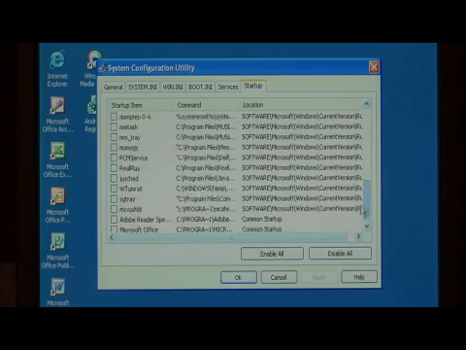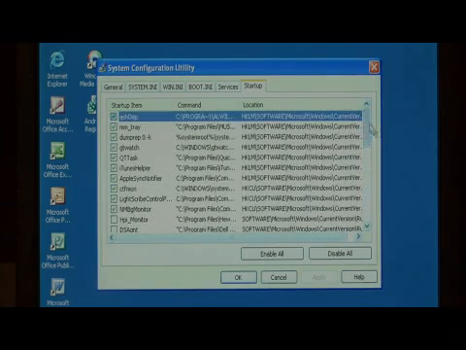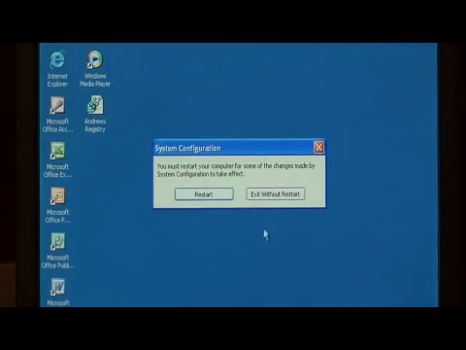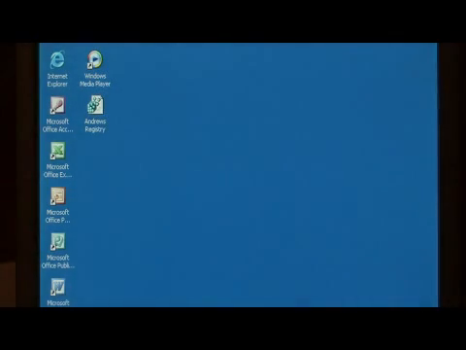These run in the background, so when you go to restart your computer, it first has to stop all of these programs before it can restart. To keep them from running, just uncheck them and select Apply. The programs that we uncheck will no longer run when we start up our computer. Click Close.